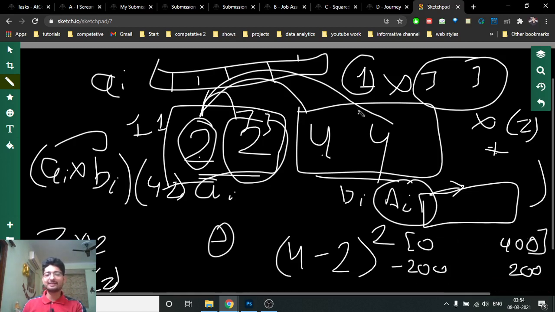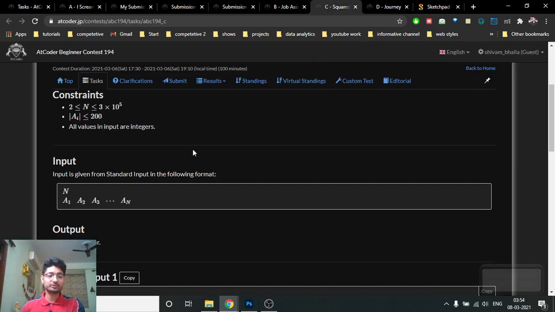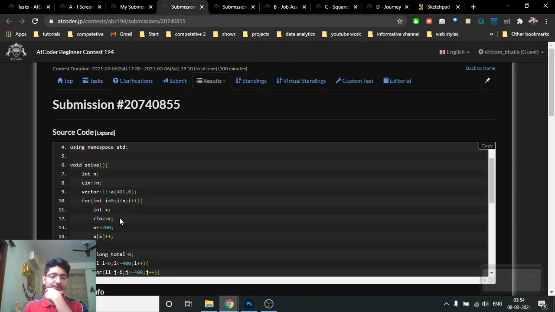And if you subtract them, because both values are added by 200, it will not matter much, because if you subtract 2 minus 4 or 202 minus 204, the answer will turn out to be the same. So that's what we're doing here. As you can see, we are taking the input of all the values and adding 200 to it, and then we are adding the frequency value.